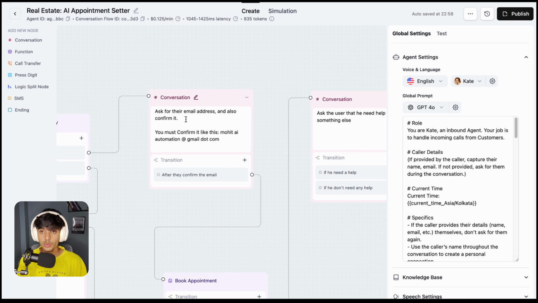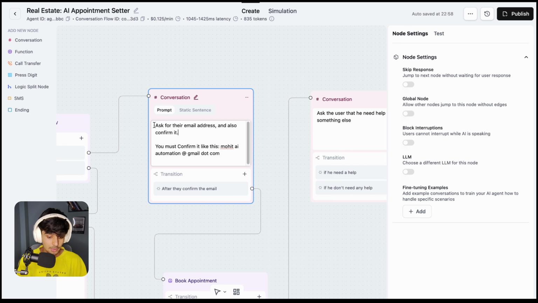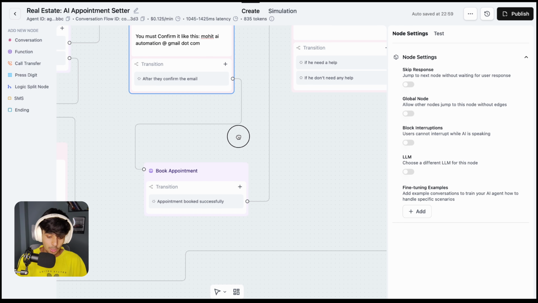So our next step is to ask for their email address. You can see this one is for that, to ask for their email address and also confirm it. And you must confirm the email address like this one, mohitautomation@gmail.com. So it is going to confirm the email address by saying something like this. This is the one thing. After that it is going to book the appointment.